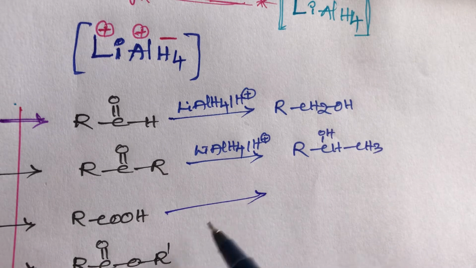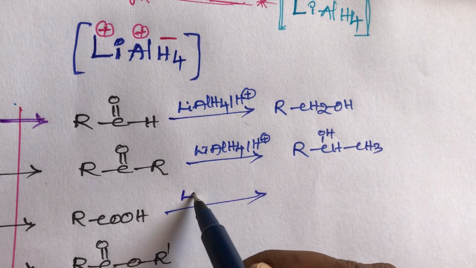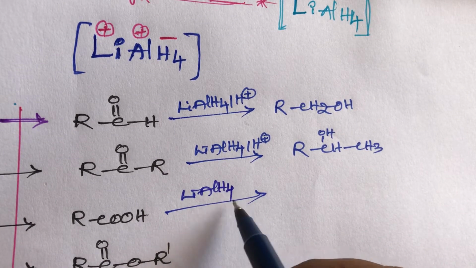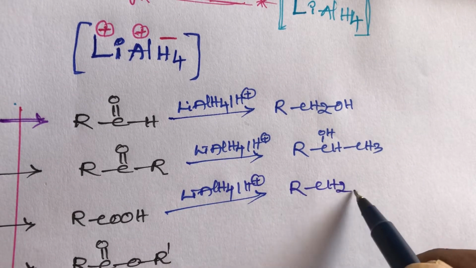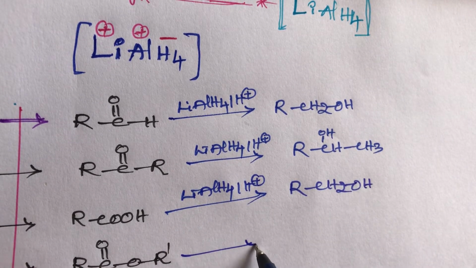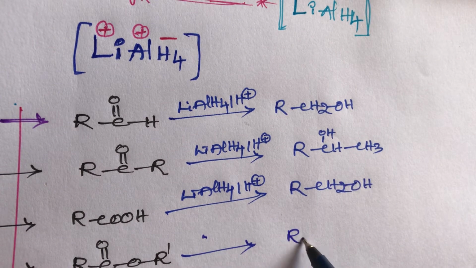And carboxylic acid group reacting with lithium aluminum hydride in the presence of acidic hydrogen also gives primary alcohols. Ester also gives the same thing, students, primary alcohols.